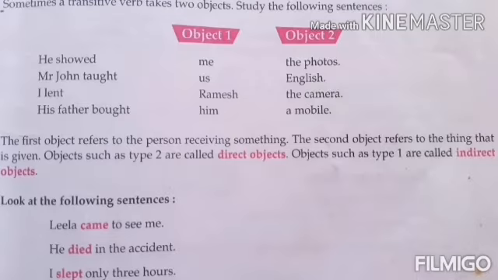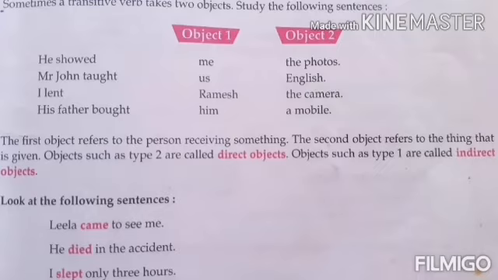Leela came to see me. He died in the accident. I slept only 3 hours. So the verbs came, died and slept have no object, because if you use came, came whom? You are not getting anything. Died what? Died whom? You are not getting anything. Slept what? Slept whom? You are not getting any object. So it means that these verbs, came, died, slept, are intransitive verbs.